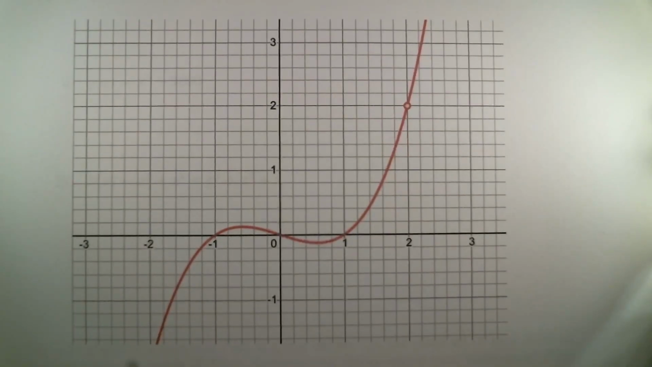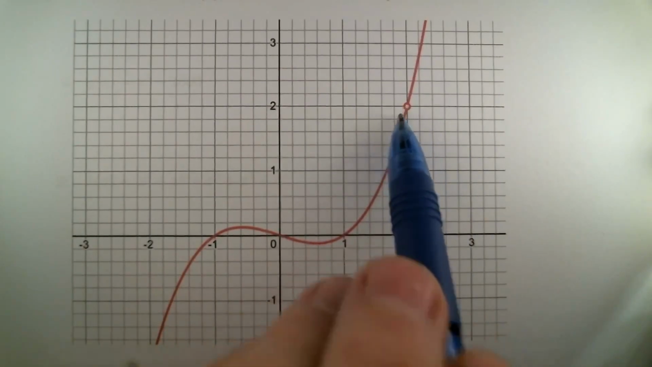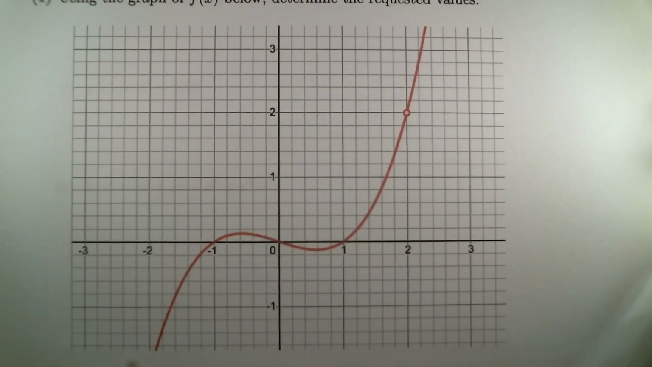The first problem shows us a graph of a function. Looks like some sort of cubic function, but you'll notice it has a hole in it right there. So when x is equal to 2, the point above that is missing.